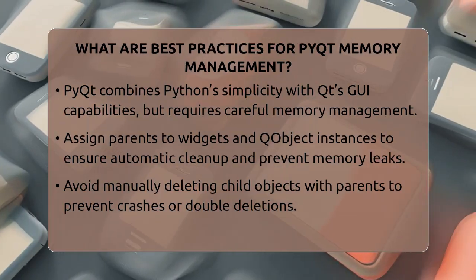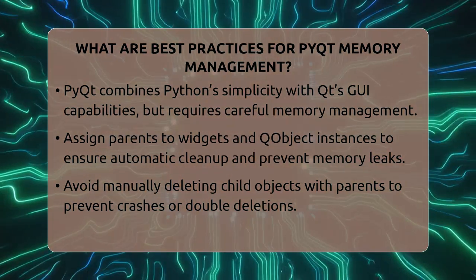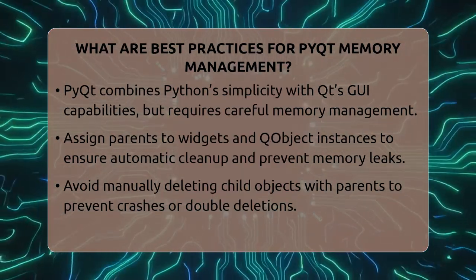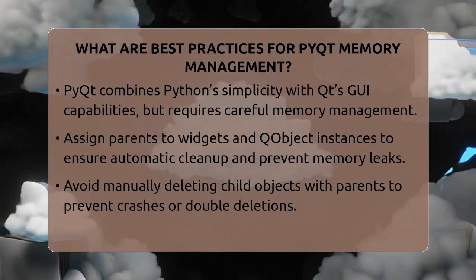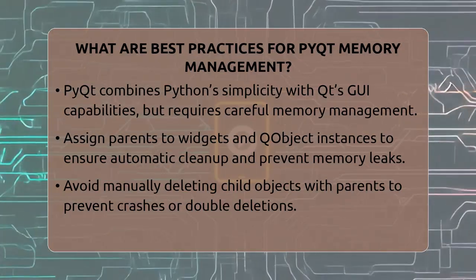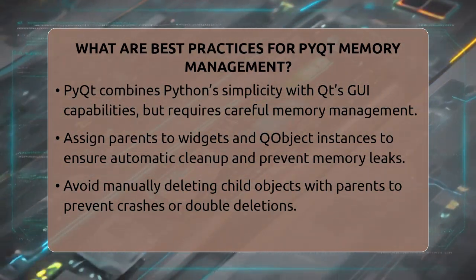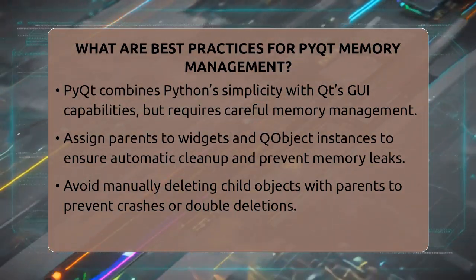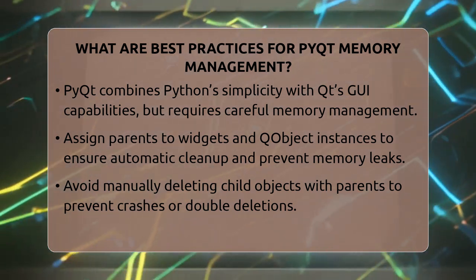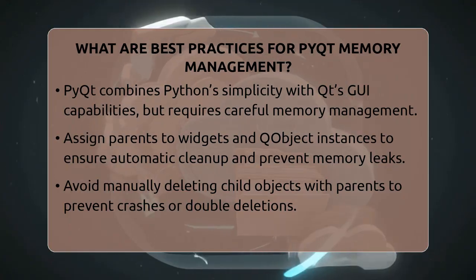First, understand Qt's parent-child object system. When you create a widget or QObject and assign it a parent, the parent automatically takes responsibility for deleting its children when it's destroyed. This means always assign a parent to your widgets and objects whenever possible. If you don't, you risk creating objects that stay in memory longer than needed. Avoid manually deleting child objects if they have a parent, as this can cause crashes or double deletions. This system helps keep your application from leaking memory over time.